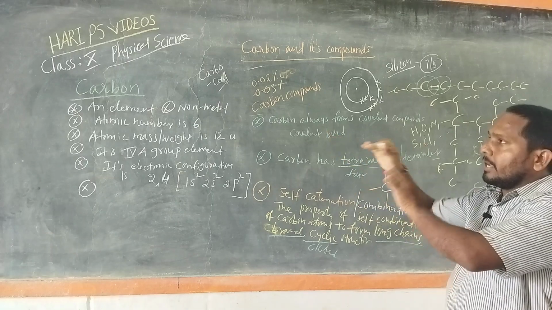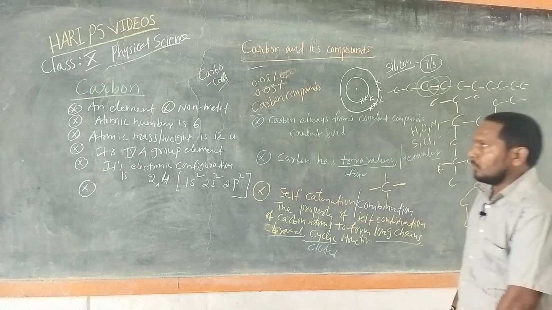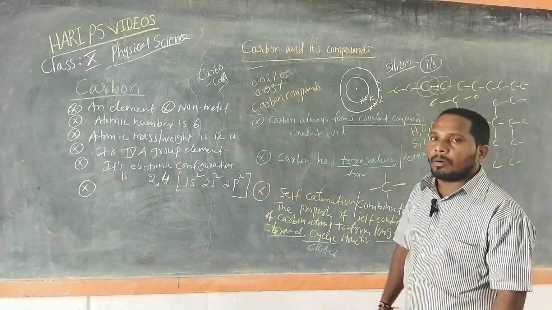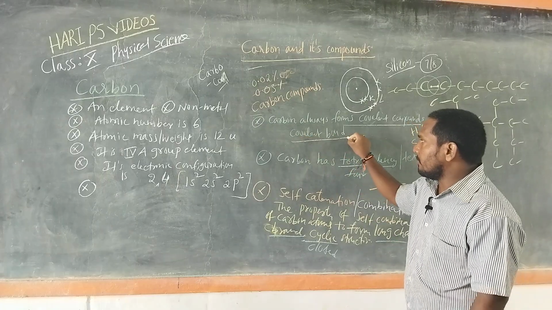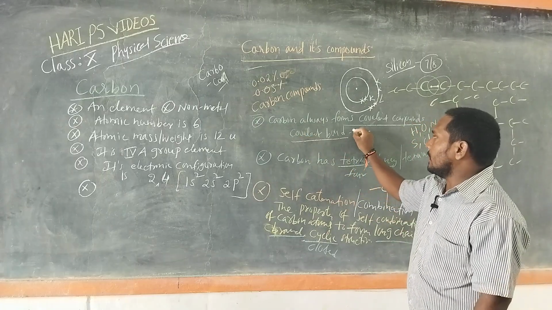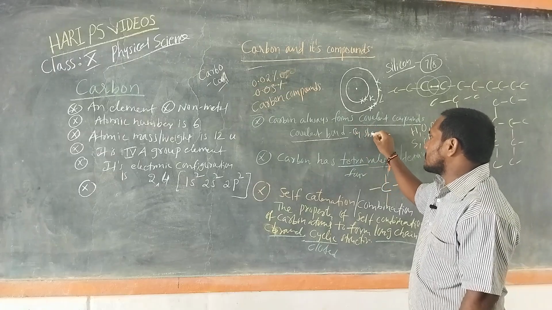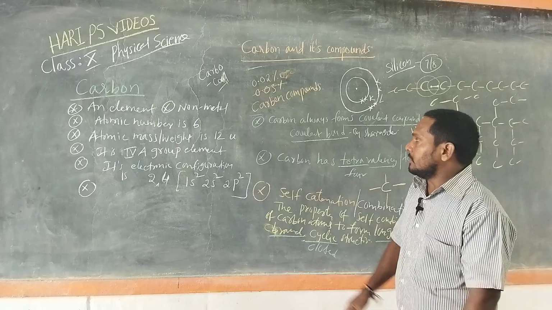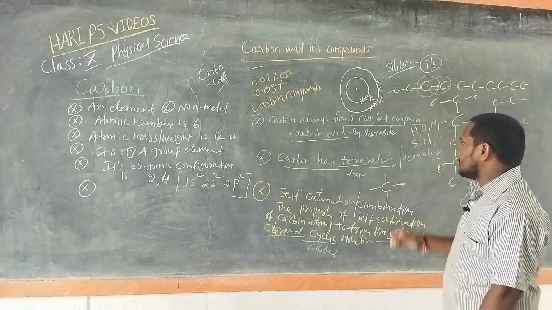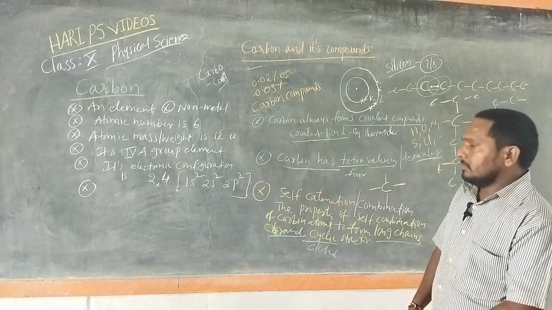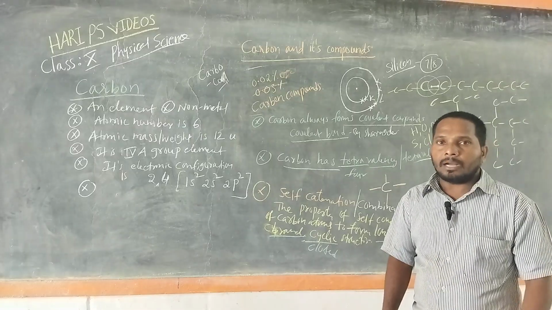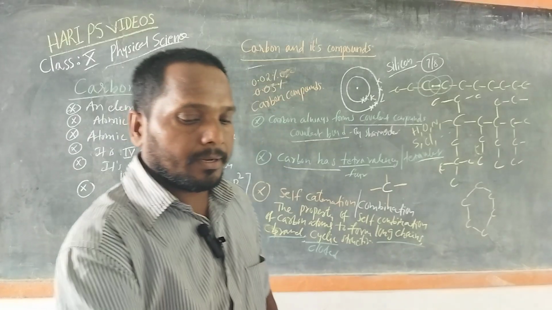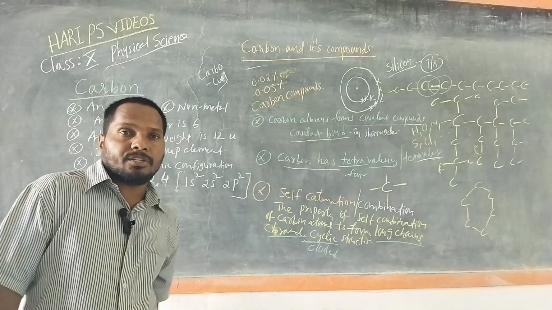So carbon plays an important role because of some reasons. It always forms covalent compounds involving covalent bonds by sharing electrons. Then carbon is tetravalent, and has self-catenation or self-combination.